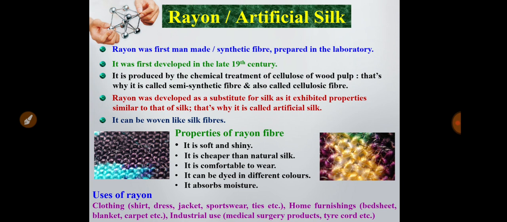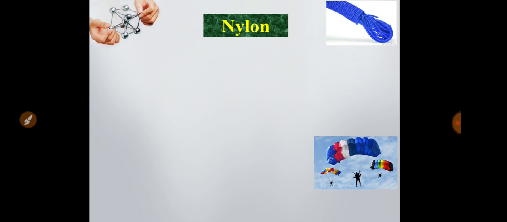Now where is it used? It is used for making clothes like shirts, dresses, jackets, sportswear, ties, etc. You can also use rayon in home furnishing products like bed sheets, blankets, carpets. And it can also be used industrially, in the medical industry, for surgery products and tire cord, etc. Now we will go to the next artificial fiber, that is nylon. You can see from the picture, it is a nylon rope and a parachute.